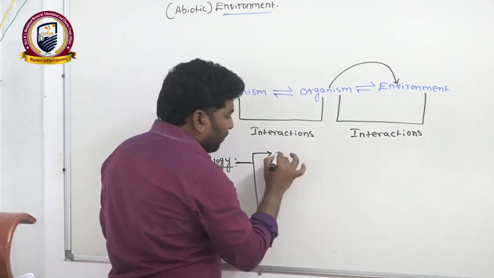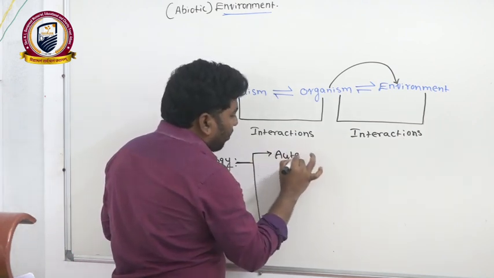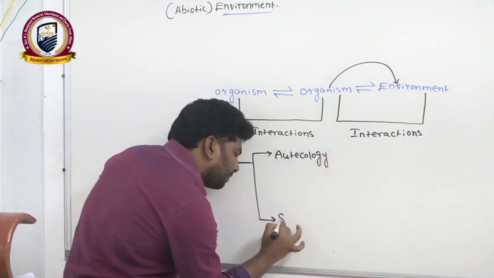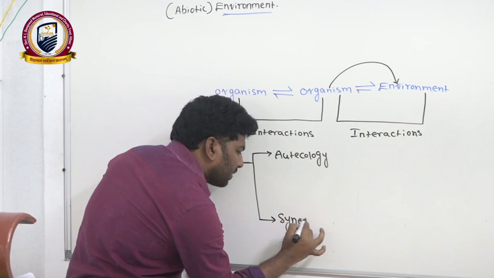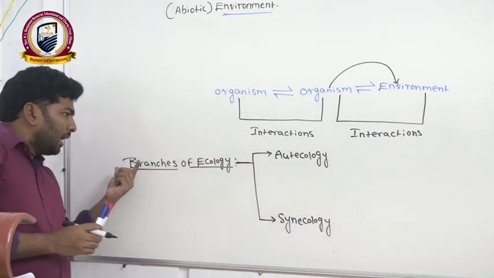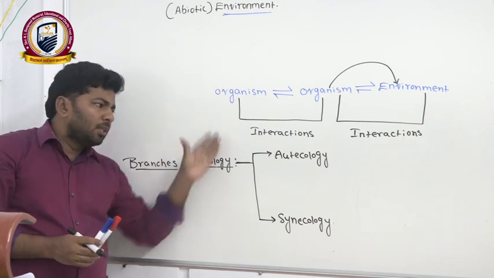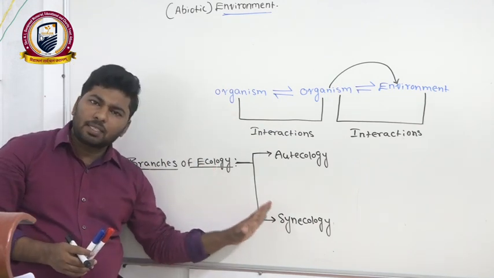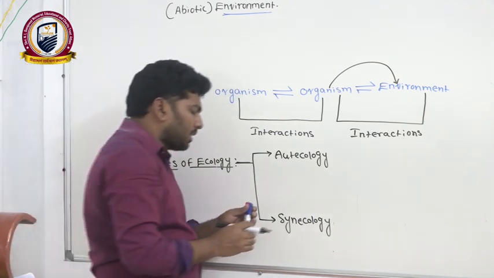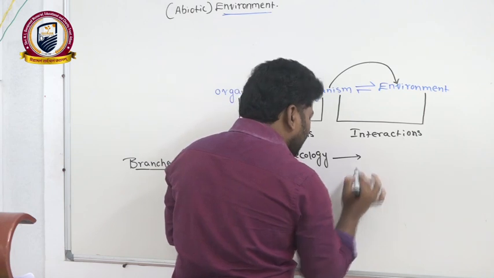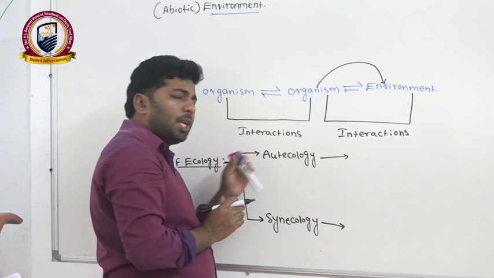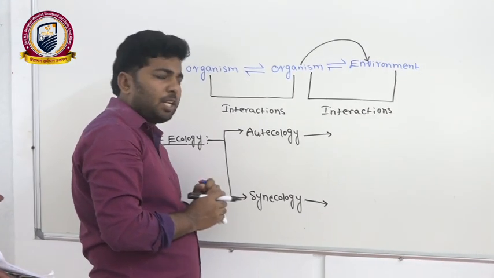The first one is autoecology, and the second one is synecology. So many branches exist under ecology, but we will take up only these two. What is the meaning of autoecology? What is the meaning of synecology?